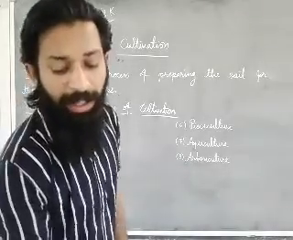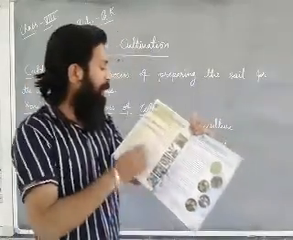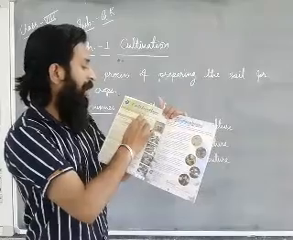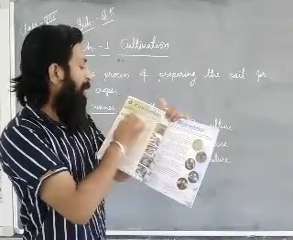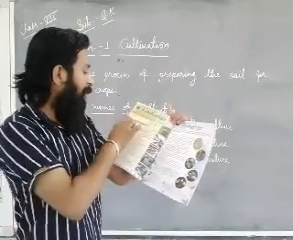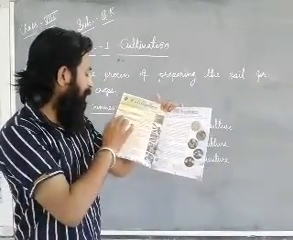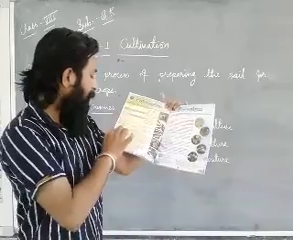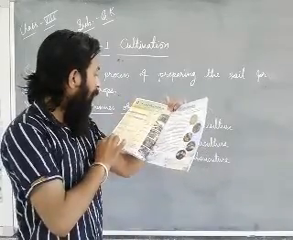Dear students, in your textbook, an exercise is also already given. The following are the scientific names of cultivation. Match the following. First is agriculture, second is horticulture, third is viticulture, then apiculture, sericulture, pisciculture, aquaculture and arboriculture.